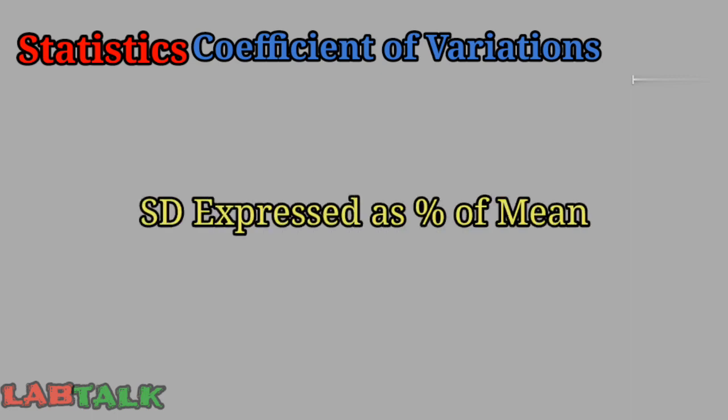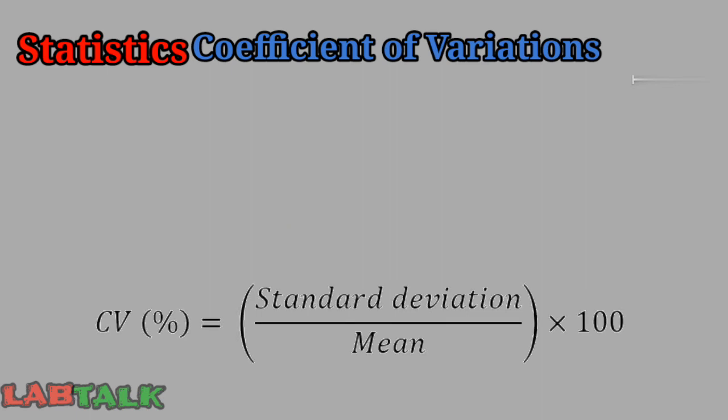The third concept is CV, that is coefficient of variation or CV percent. It is the standard deviation expressed as a percentage of the mean. So in this formula you can see CV percent is equal to standard deviation divided by mean, expressed in percentage, that is multiplied by 100.